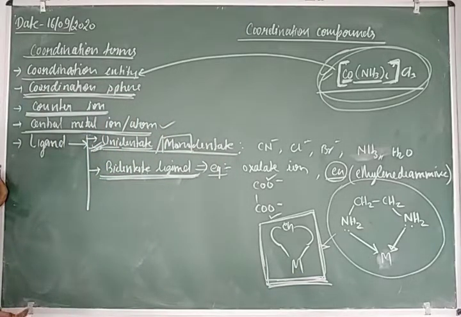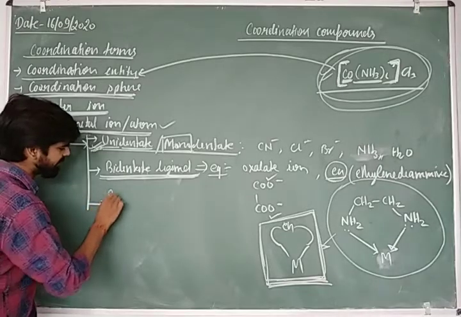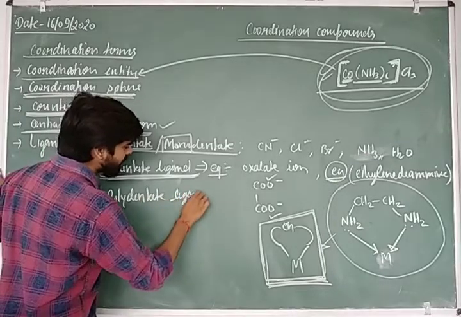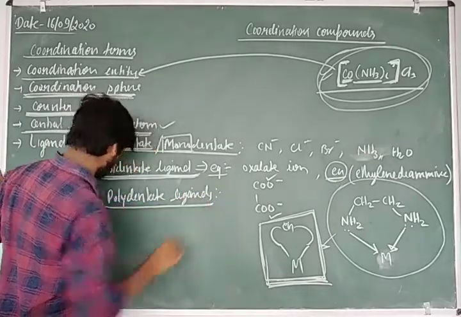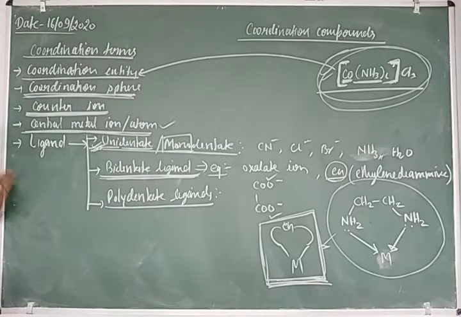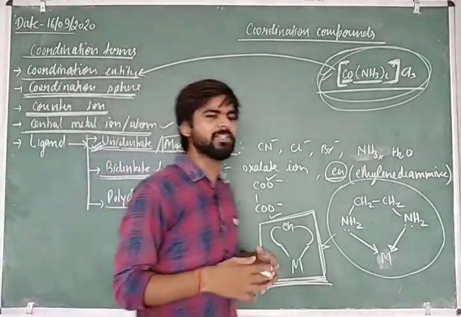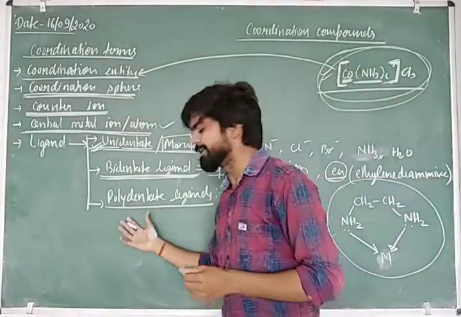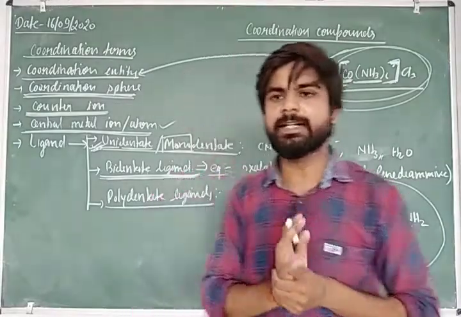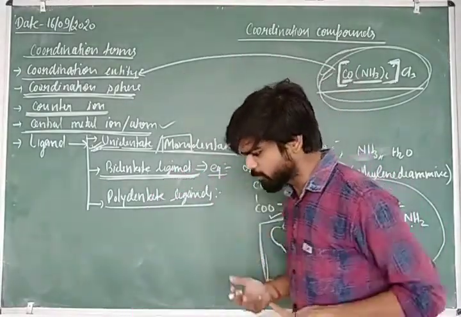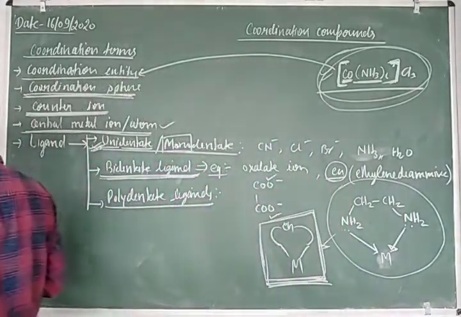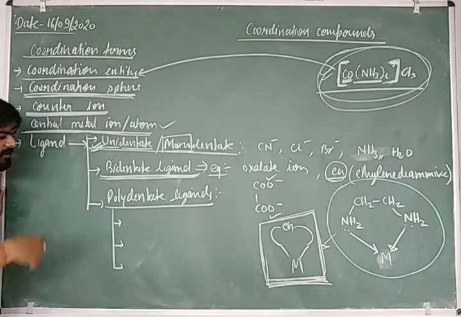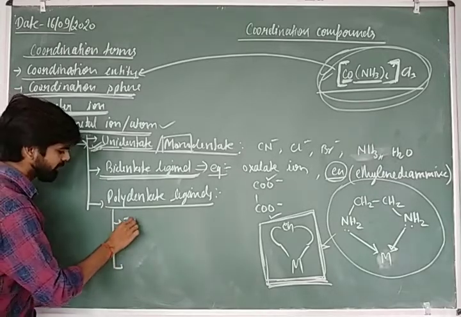So what is the next one? The next one is the polydentate ligand. What is a polydentate ligand? Polydentate ligands are those ligands which give two or more pairs of electrons to the central metal ion for coordination. If the ligand gives three pairs of electrons, then this is known as a tridentate ligand.